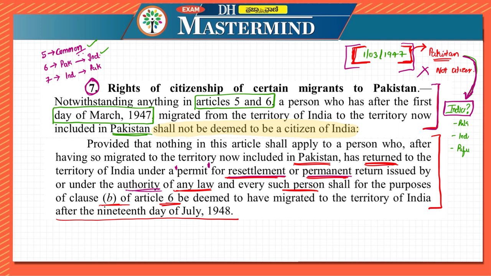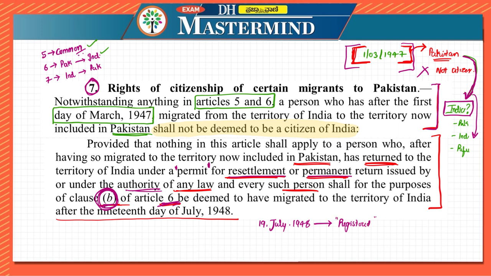then when these people returned under the permit, they are treated as they were treated in condition B of Article 6. Condition B of Article 6 said that if a person came back after 19th July 1948, they can be citizens of India if they are registered with the government authority.